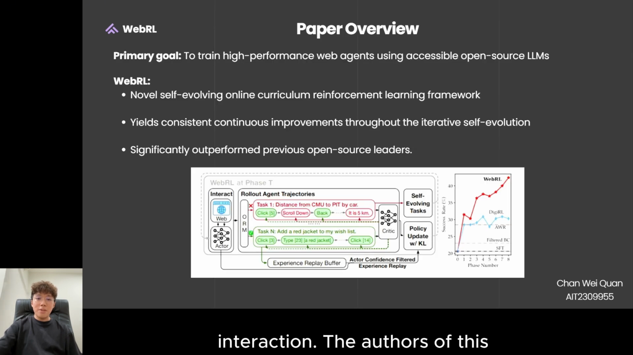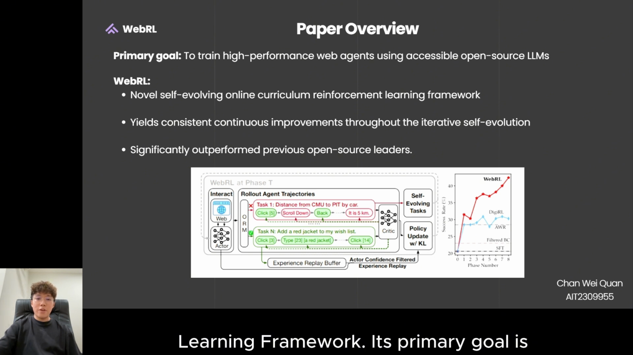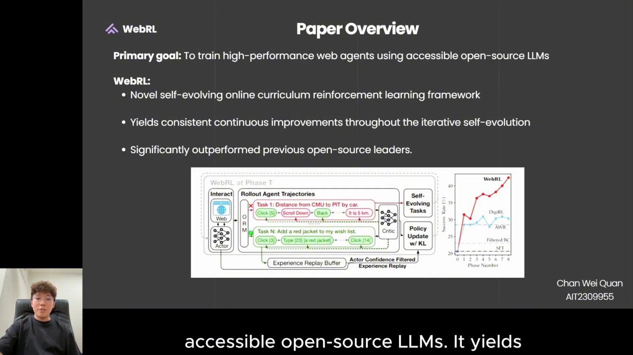The authors of this paper introduced WebRL, a novel self-evolving online curriculum reinforced learning framework. Its primary goal is to train high-performance web agents using accessible open source LLMs. It boasts consistent continuous improvement throughout the iterative self-evolution.